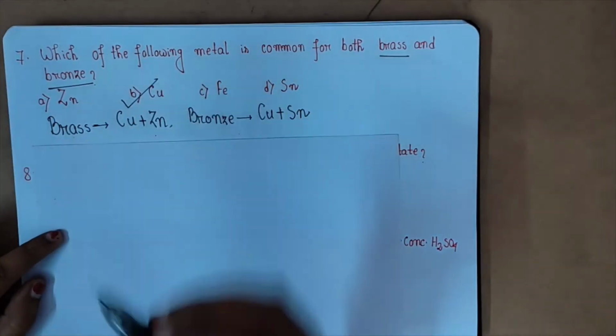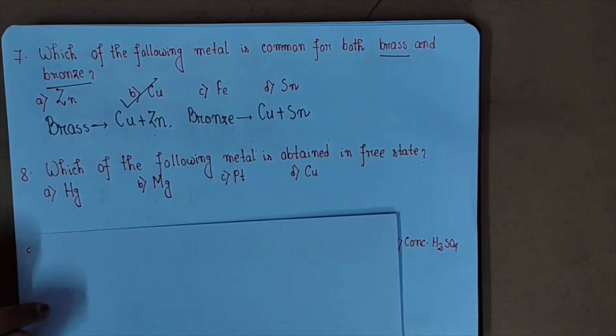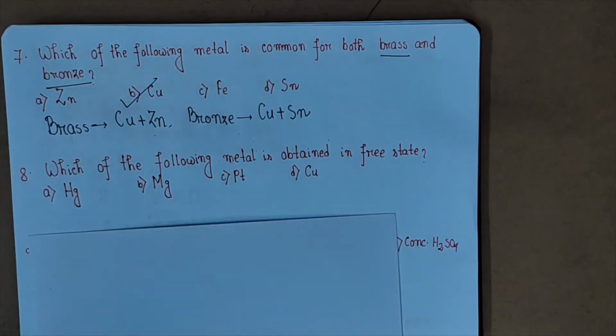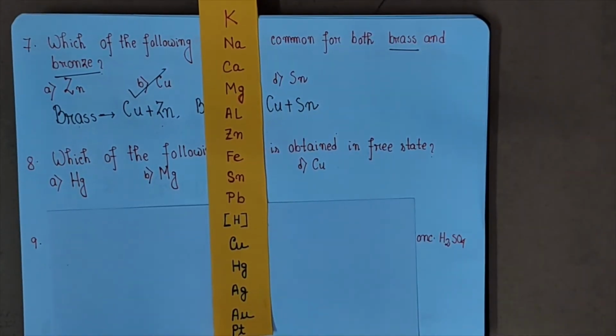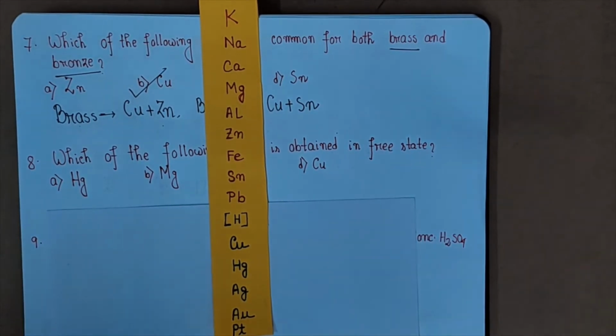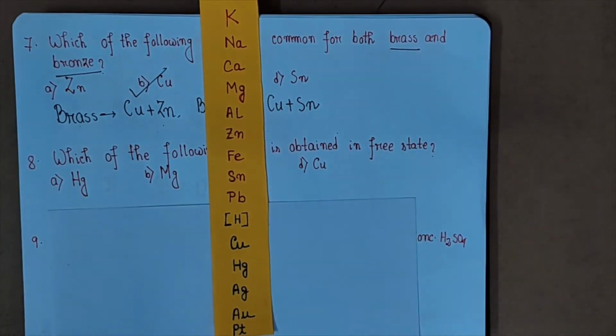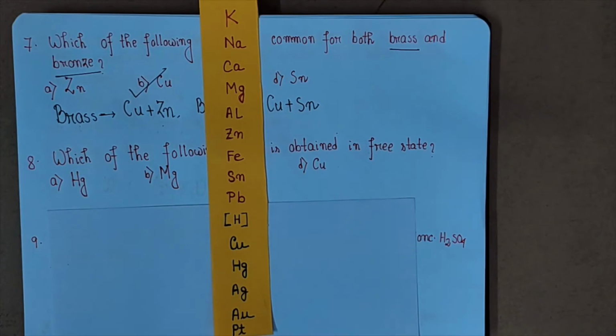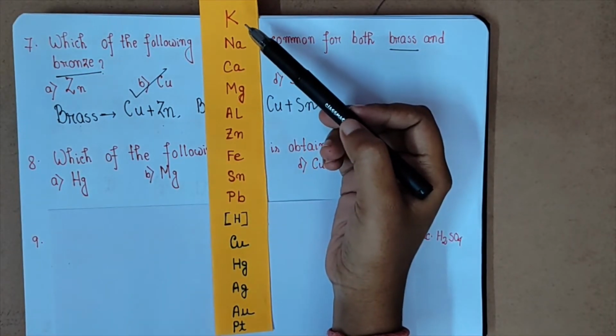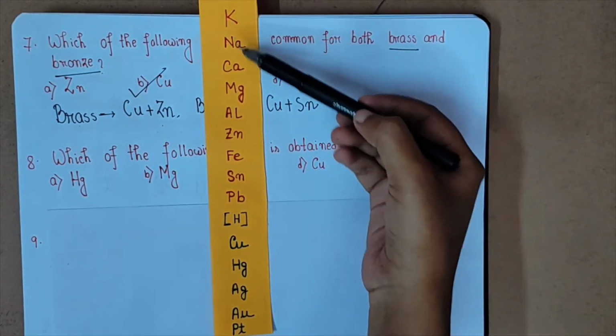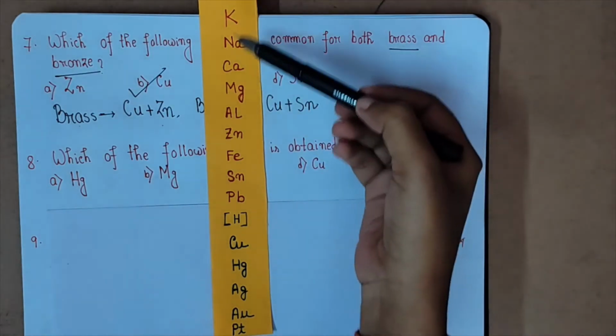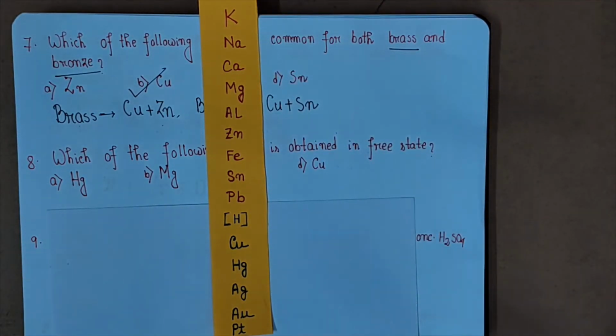Yes, this is copper. Now the next question: which of the following metals is obtained in the free state? For this you have to know the reactivity series. So this is the metal reactivity series. Now what is this series? Here the metals are arranged in order of their decreasing reactivity. The metal placed first, as you can see, is potassium. This is the most reactive metal. And as we move down the series, the reactivity of the metals gradually decreases.